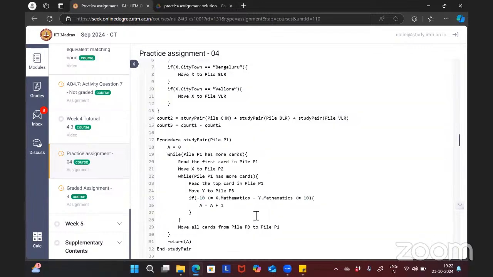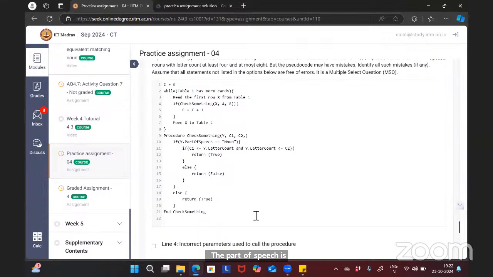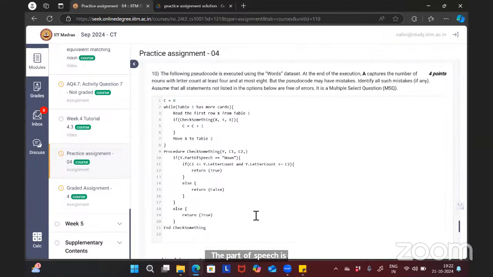In the procedure, the part of speech is noun, and if C is less than or equal to letter count and Y letter count is less than or equal to, return true, else return false. So that line number. So what is your doubt here? My doubt is why we should not include that. There's a mistake in the line.